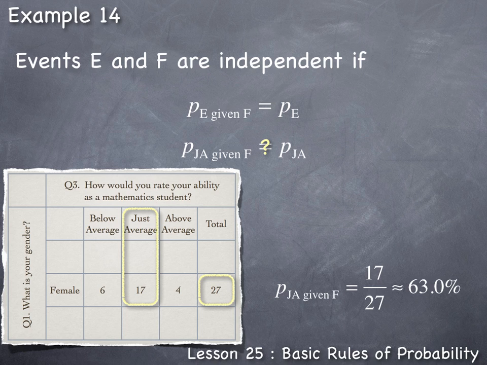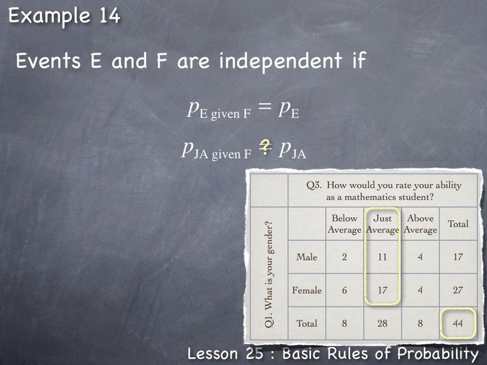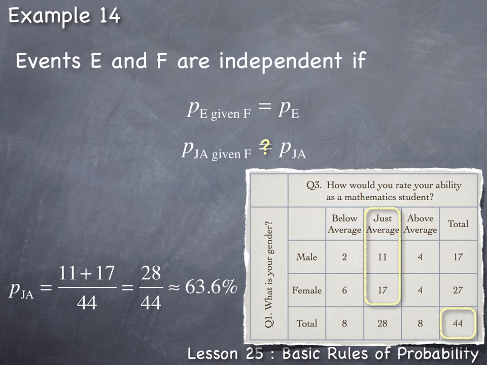So this value, 63.0%, is compared to the percentage of students who rate their math ability as just average when they're not given the information on gender. So without the given information, the total becomes the total amount in the student survey, which was 44 students. Of the 44 students in the survey, 11 plus 17, or 28 of the students, rated their math ability as just average. And 28 out of 44 works out to be about 63.6%.